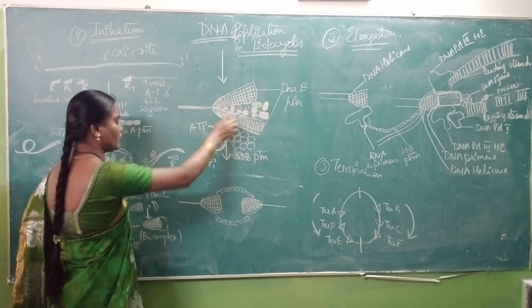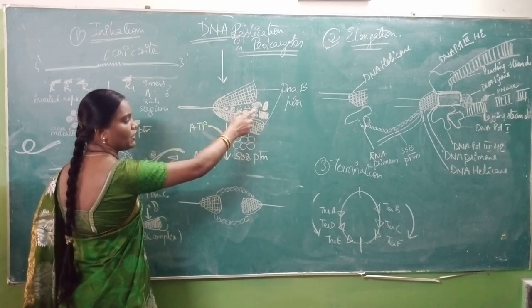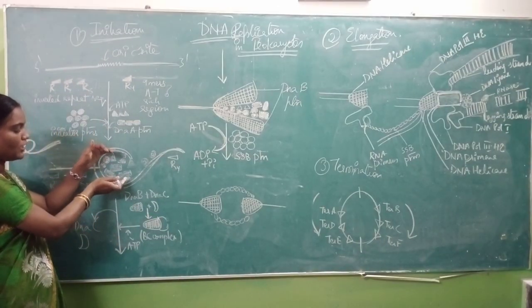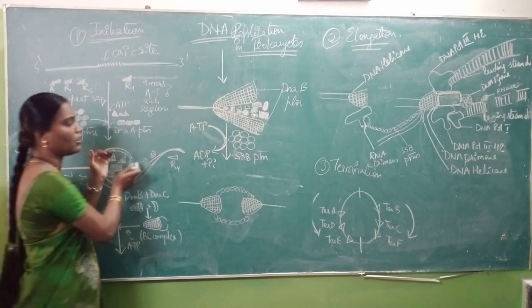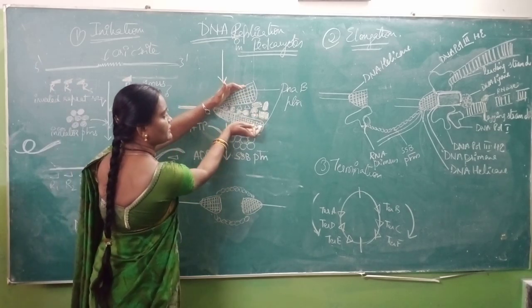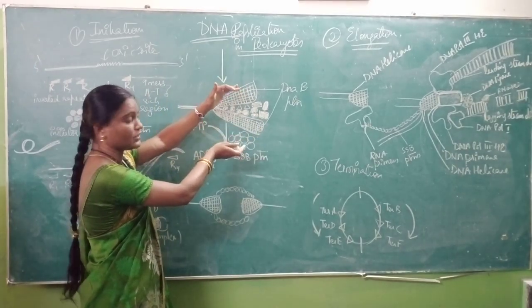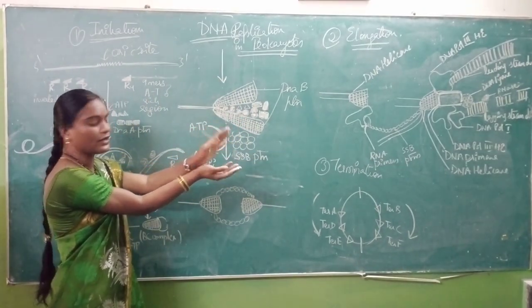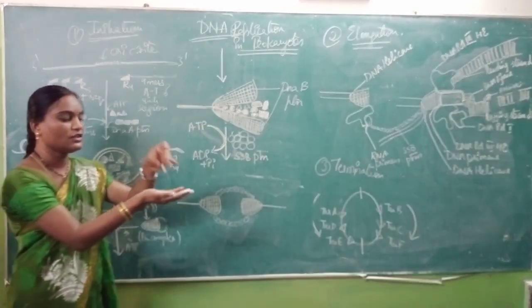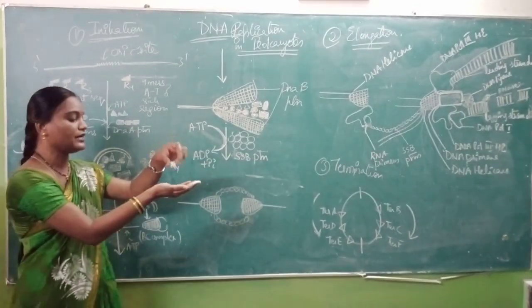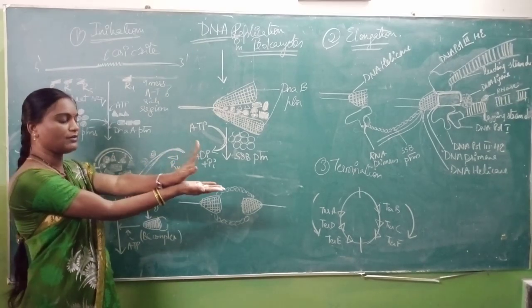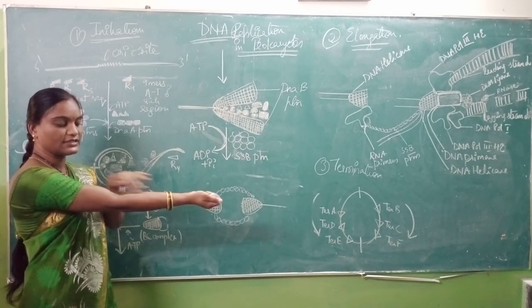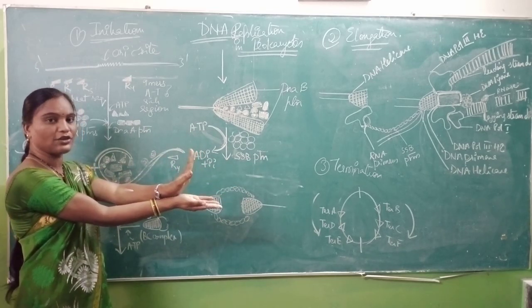All these are your molecules, that is DnaA protein and your ATP molecules and your initiator proteins. All the molecules present in this particular knot, all these enzymes are formed. This is nothing but the formation of the replication fork, isn't it? So it is in the form of the replication fork. In this particular fork, all your enzymes, supposing that this is your DnaB protein, this is your ATP, this is your initiator protein. So all your proteins are present in this replication fork and it is in this form. So this is your DNA strand and these both are your replication forks.